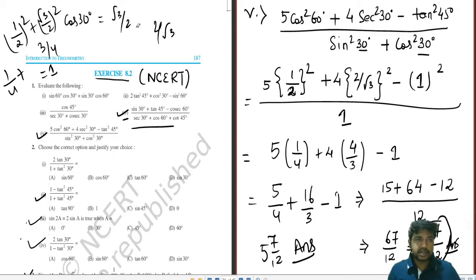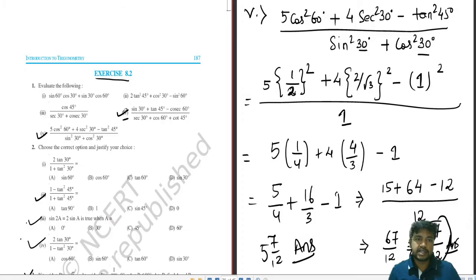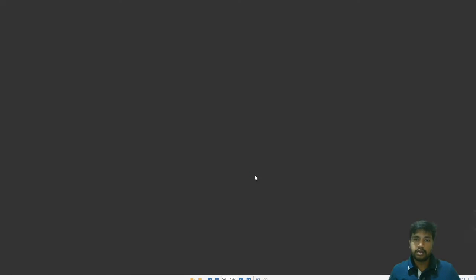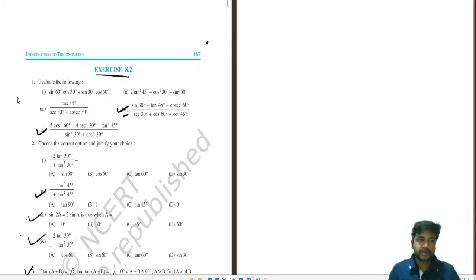Okay, I will be removing this written part. Till then, you all can see the sum. If any doubt, do inform. So this and this sum have been completed. Okay, so we'll be moving into the second part.